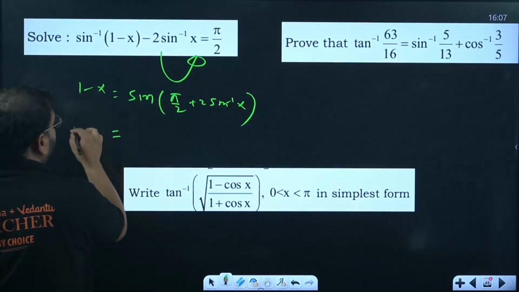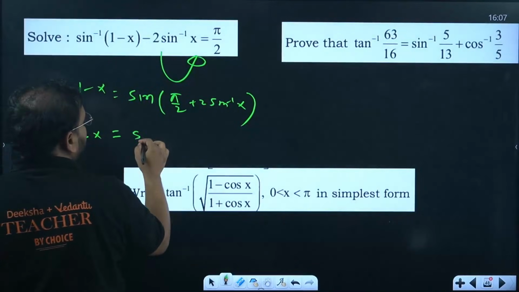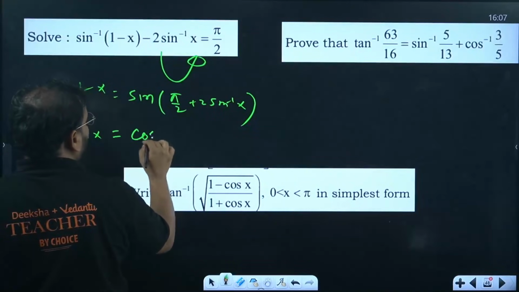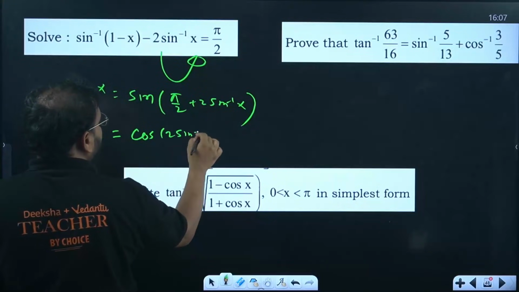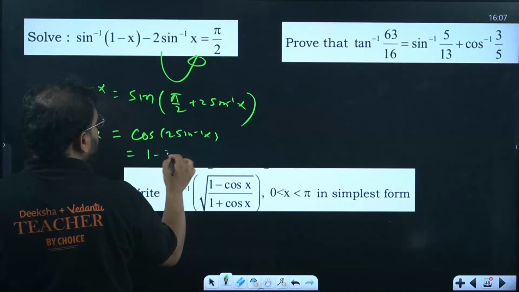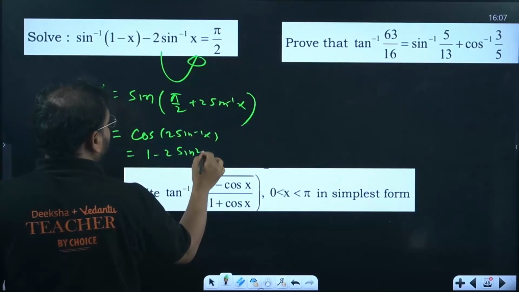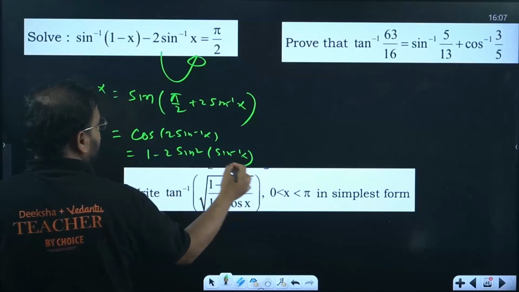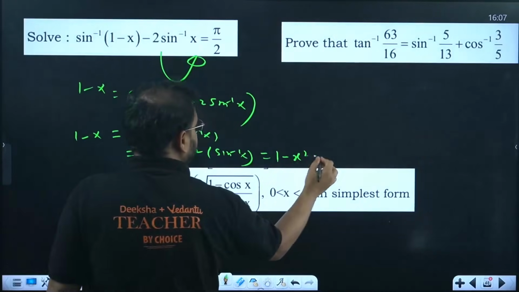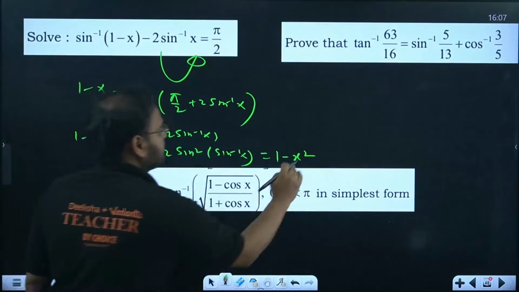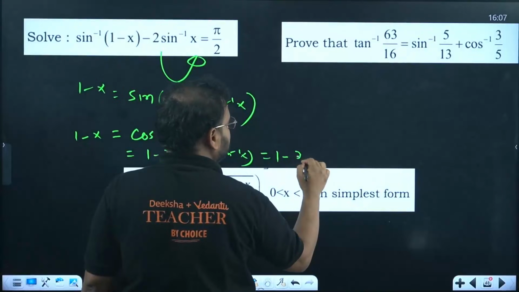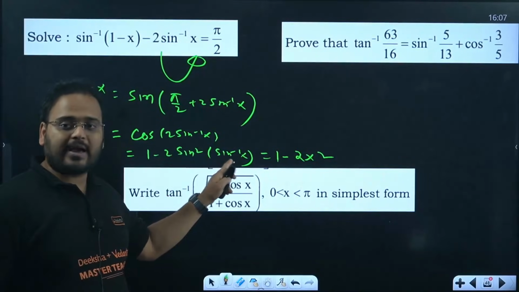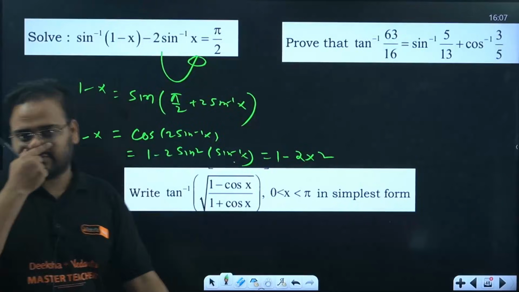Okay, this will become 1 minus x, sine of it will become cos, right? It will become cos of 2 sine inverse of x. There's a formula, 1 minus 2 sine square of sine inverse of x. This value becomes 1 minus x square. Sorry, 1 minus 2x square. The 2 is outside now, because sine of sine inverse is going to be x. We have a square over here, that's why we get x square.